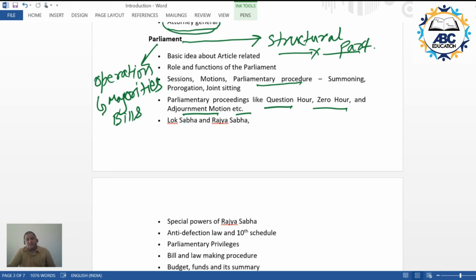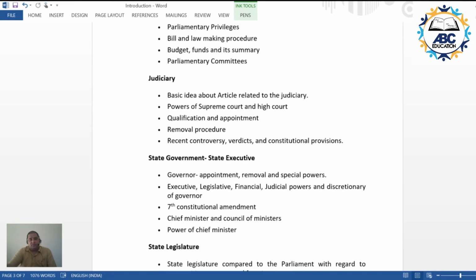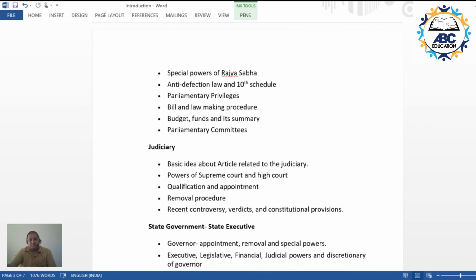Now this has been done specifically to remove the confusion. I'm not trying to mix up all the things. The aim here is to cover the thing in a smooth fashion, and it becomes easy for the candidates also. So you all are requested to follow the same pattern. Then we will be moving to the judiciary.